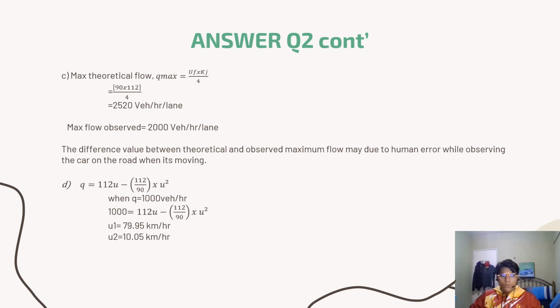So we got two values of U from this equation because it is a quadratic equation. U1 is 79.95 kilometer per hour and U2 is 10.05 kilometer per hour. We will use U1 as the average speed because U2 is a bit illogical for this experiment, because the speed of 10 kilometer per hour is a bit too slow for the flow which is 1000.